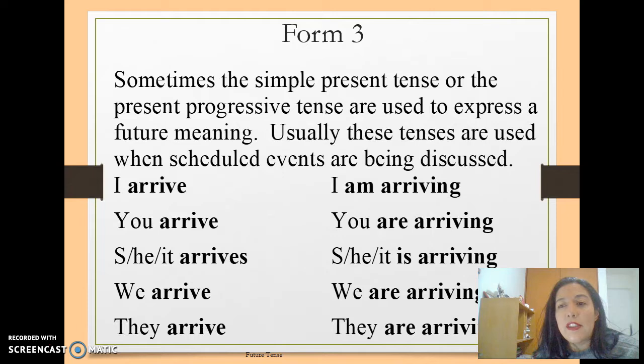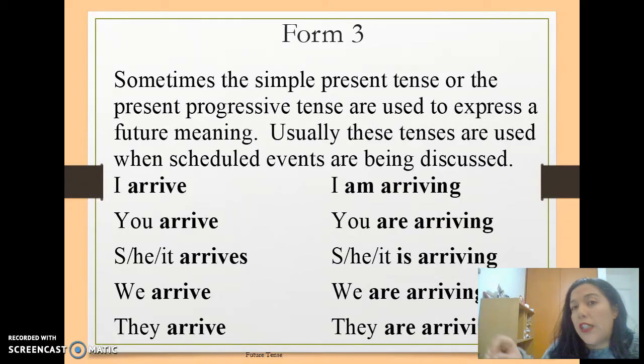Sometimes the simple present tense or the present progressive tense are used to express a future meaning. Usually these tenses are used when schedules, events are being discussed. I arrive or I am arriving. So for sure it's something that you are going to do, because you bought a ticket. But if you are saying that I am arriving, it means that it is done, like you are going to do that because you have that ticket. Okay, so that's the difference between one another.